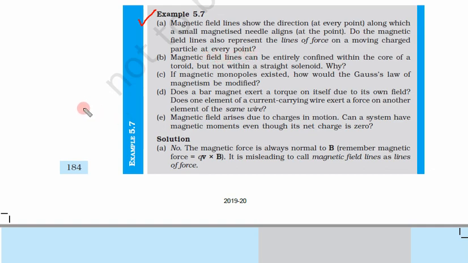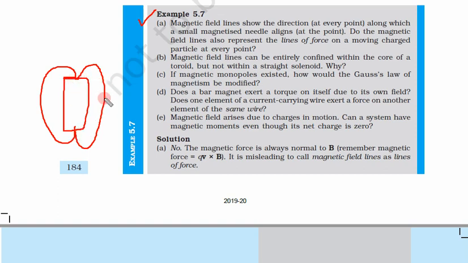So what they are trying to say is, there are magnetic field lines similar to this, and at each and every point magnetic needles align in this direction. Do these magnetic field lines also represent the lines of force of a moving charge particle at every point?